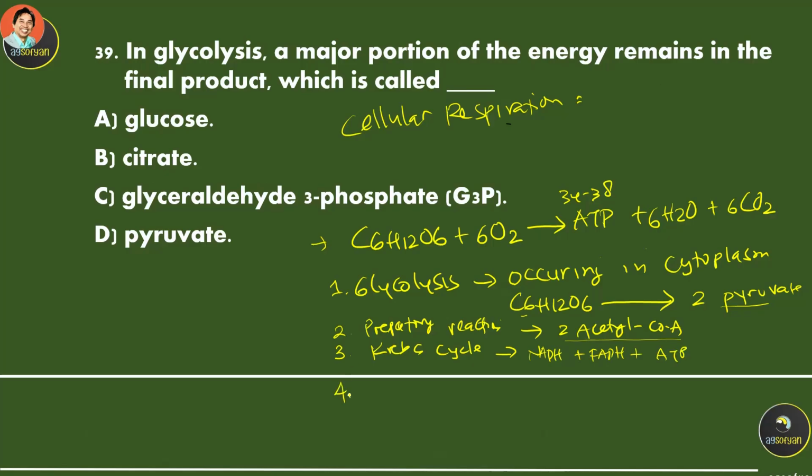The last step is the electron transport chain, which converts NADH and FADH2 into ATP. So the question here is asking about glycolysis. What is the product of glycolysis? This will be pyruvate.